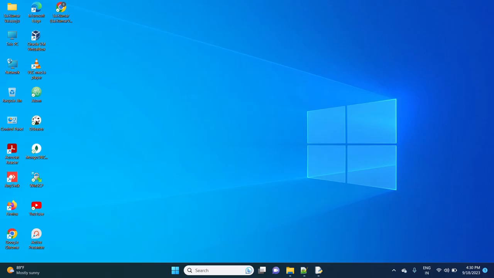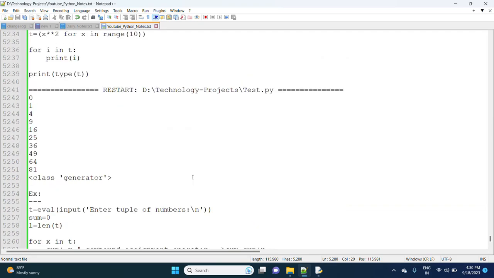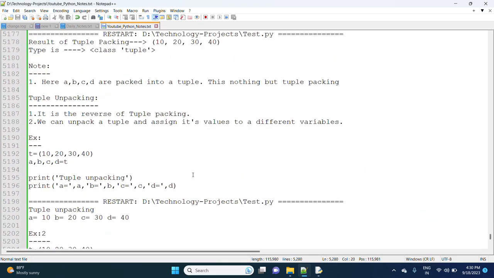Hi friends, in the last session we discussed the last tuple concepts, that is tuple comprehension and tuple packing and unpacking. Tuple packing means packing a group of values into one variable. Unpacking means the reverse of packing.